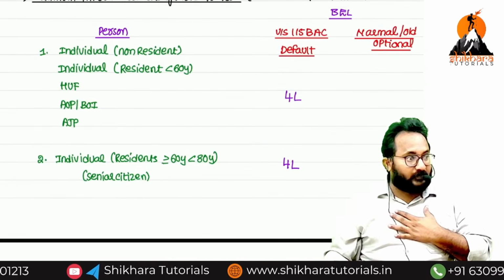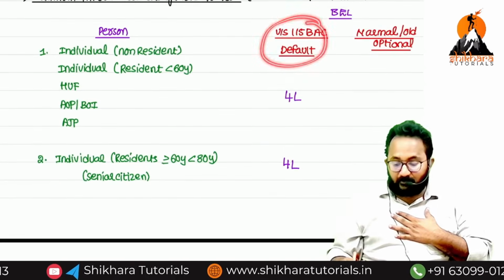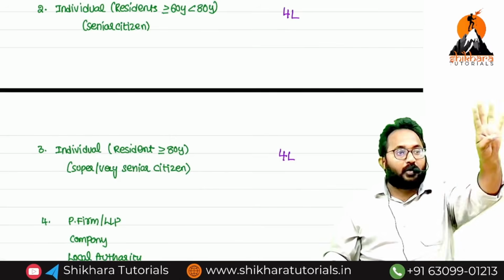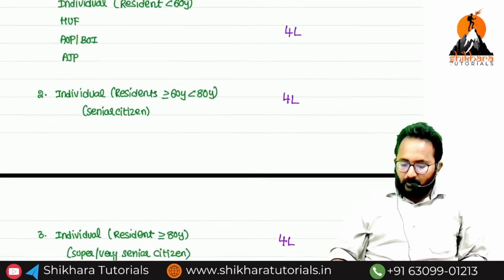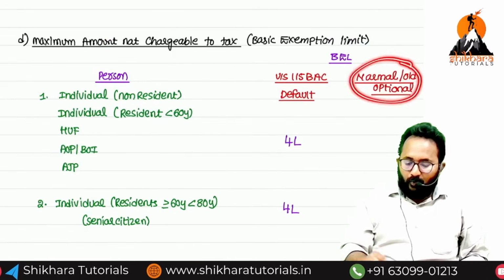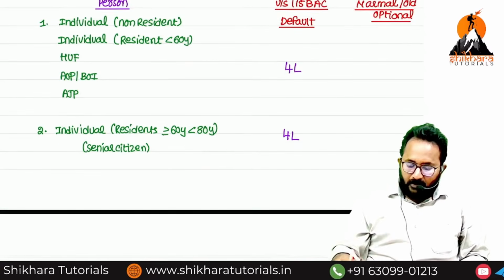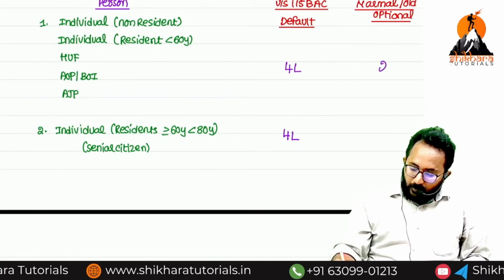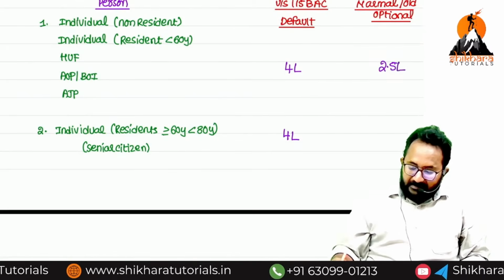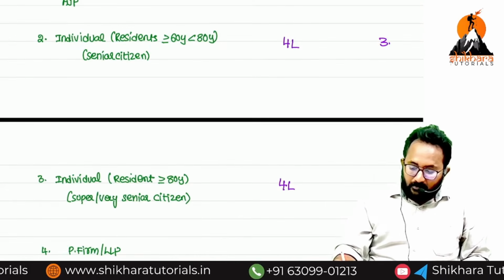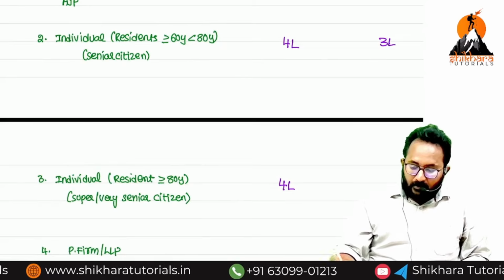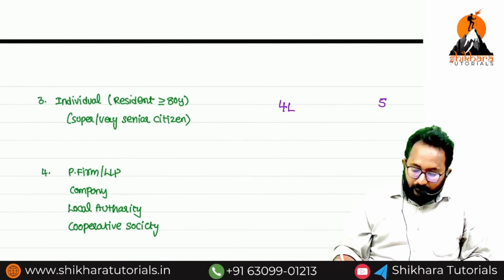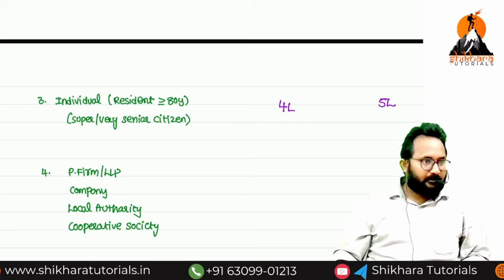I want to follow the 115BAC regime for payment of tax. What is the basic exemption limit? 4 lakh. No, sir, I want to follow old or normal. Then for the first category, 2.5 lakh. Second category, 3 lakh. Third category, 5 lakh basic exemption limit.